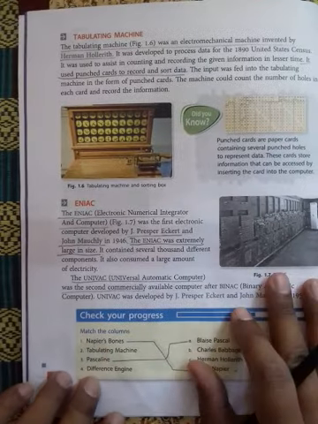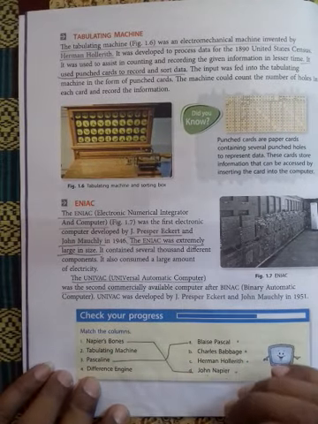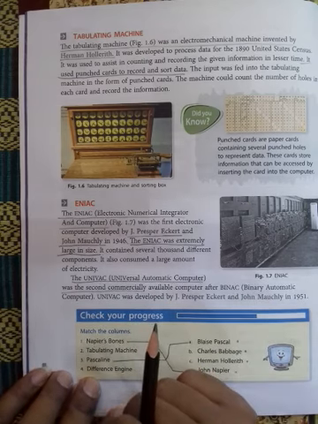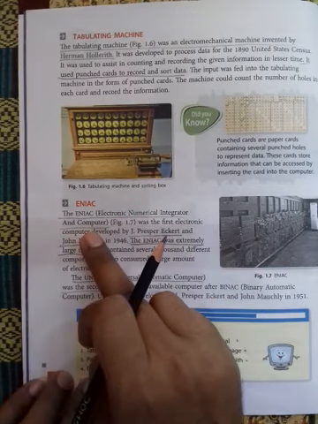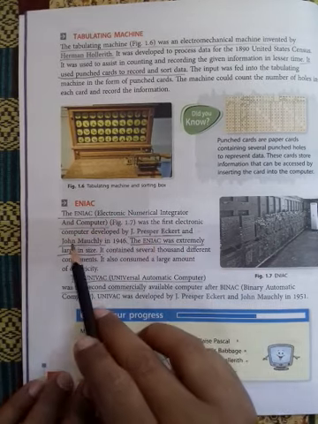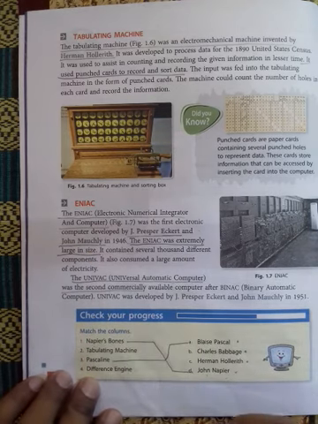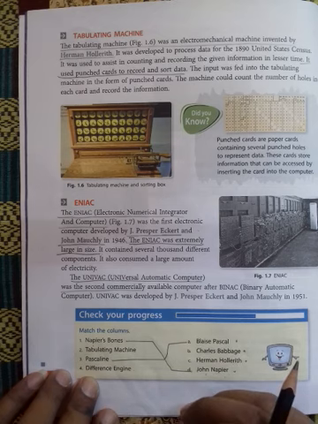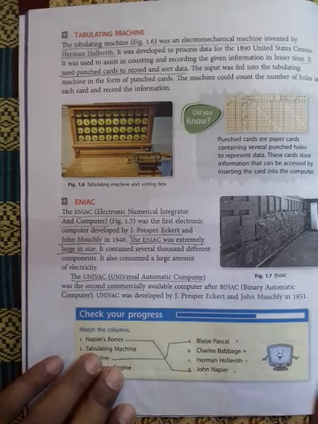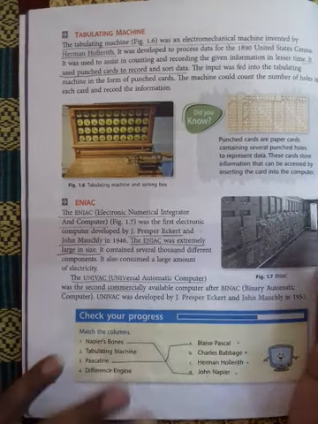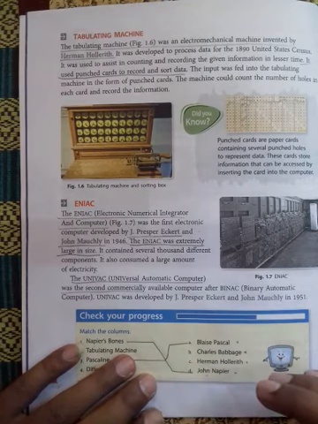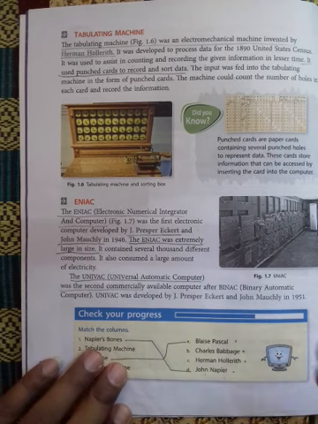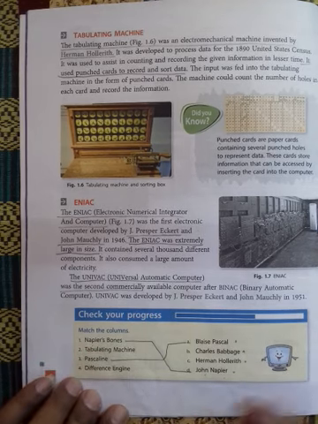Another calculating device we can say was ENIAC, electronic numerical integrator and computer. It was the first electronic computer developed by J. Presper Eckert and John Mauchly in 1946. The ENIAC was very large in size. That was the demerit of ENIAC, because it is not portable.